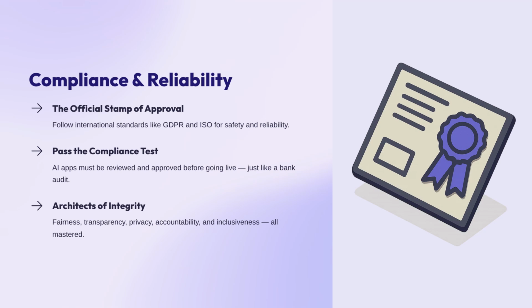We've looked at the fairness of the classroom, showing the math, respecting the secret vault, being the boss of the robot, building digital ramps, and finally getting the official stamp of approval. We've mastered responsible AI principles. You now know how to build apps that aren't just smart, but are also good for the world. Well, that brings us right into our next chapter.